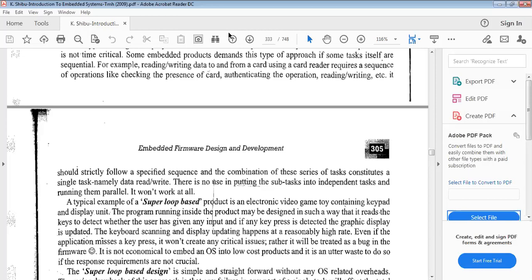And these are the points we learned from this concept. Finally, see here: Windows CE, pSOS, VxWorks, ThreadX, Micro C/OS-II, embedded Linux, Symbian. This is also a very useful operating system.